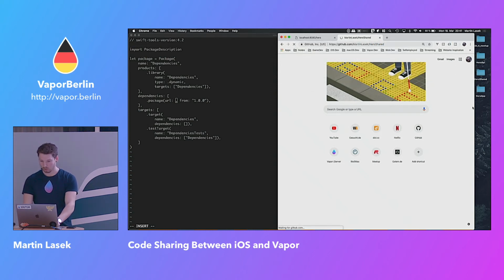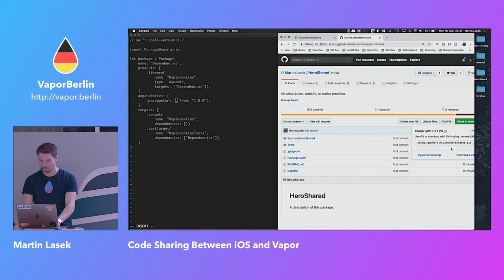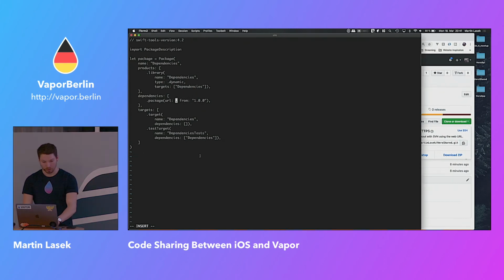Hero shared, it was. Put that in here in string notation, starting from 0, 1. And then what we want to do as well is defining it here as hero shared, just as we are used to, right? So that thing is new, and we also have to remove the test target.